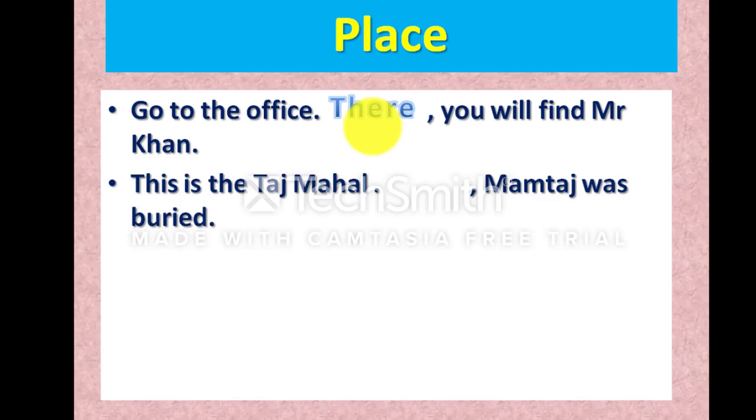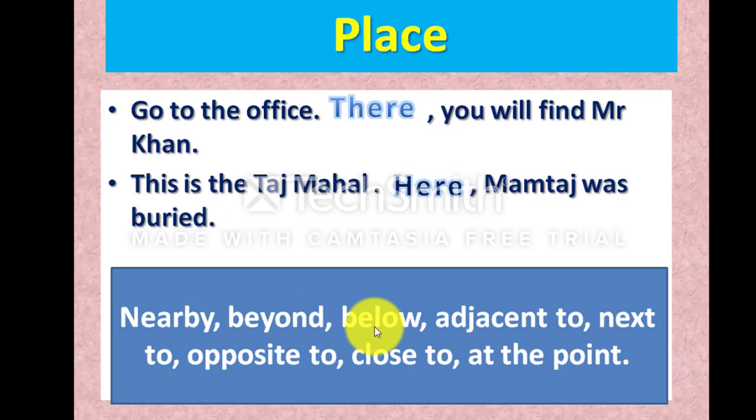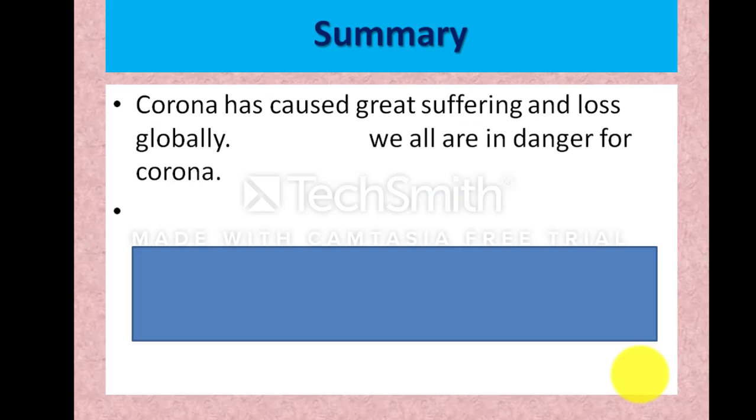There you will find Mr. Khan. This is the Taj Mahal. Dash, Mumtaz was buried. Which connector can you use? Yes, fine: here, Mumtaz was buried. Okay, so more connectors are available for place: nearby, beyond, below, adjacent to, next to, opposite to, close to, at the point. Dear student, can you go to the next?